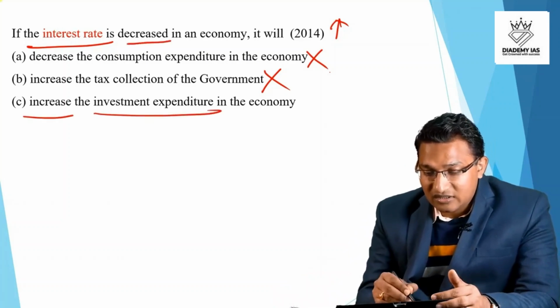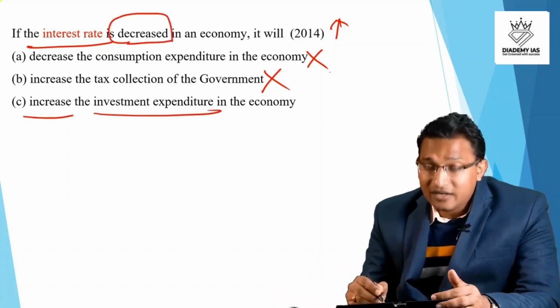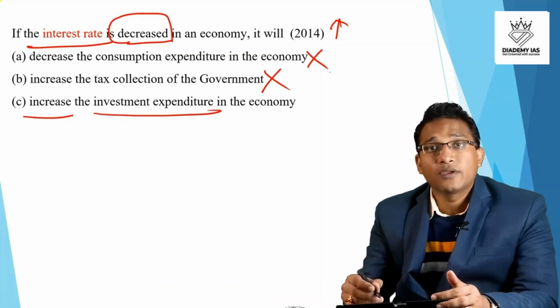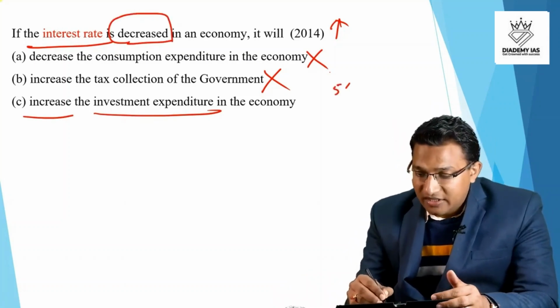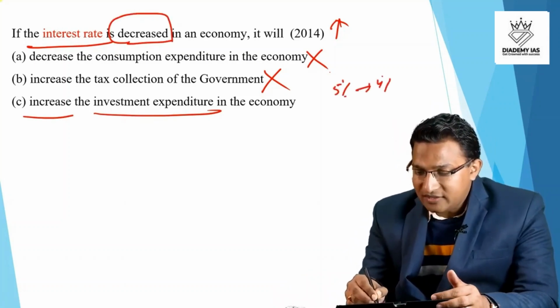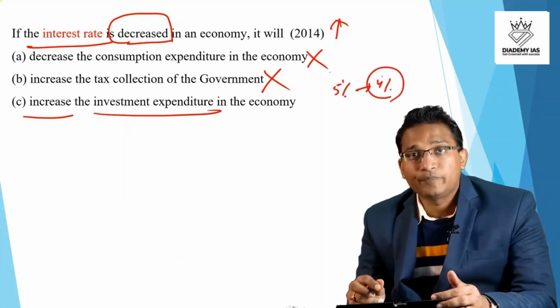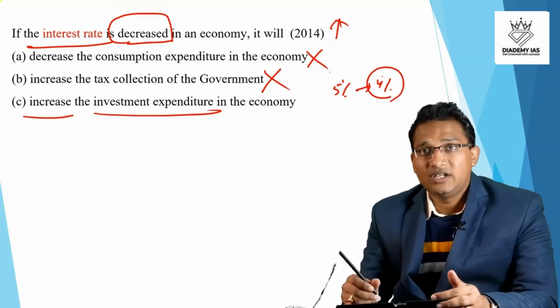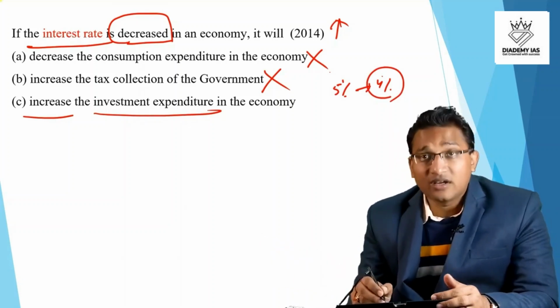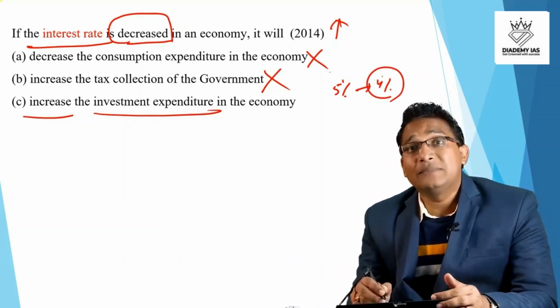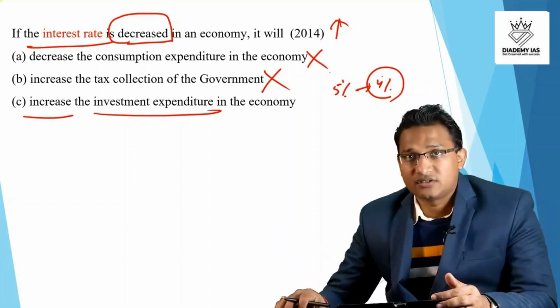If the interest rate is decreased, yeah, it can happen, because when interest rate, for example, comes from 5% to 4%, then an industrialist can be happy because the cost of funds is decreasing. If the cost of fund is decreasing, the investment can be made by the industrialist.